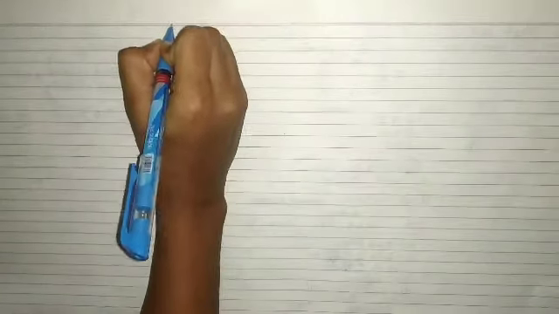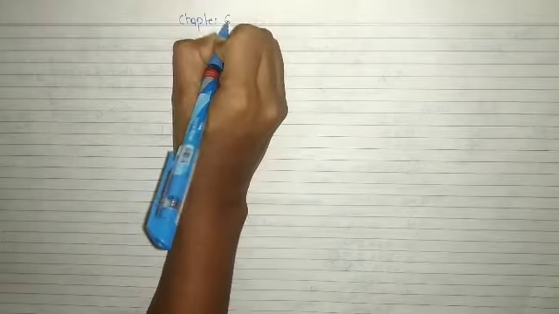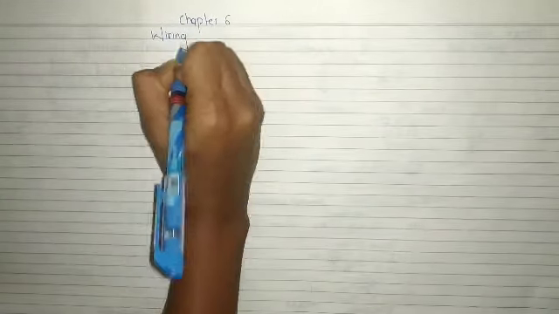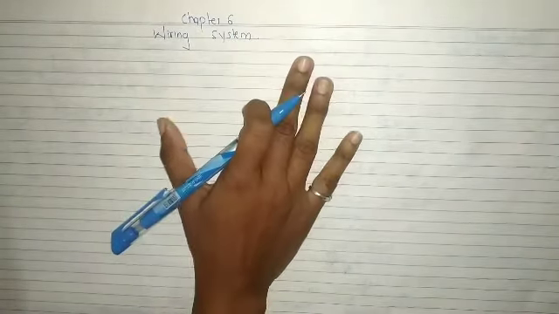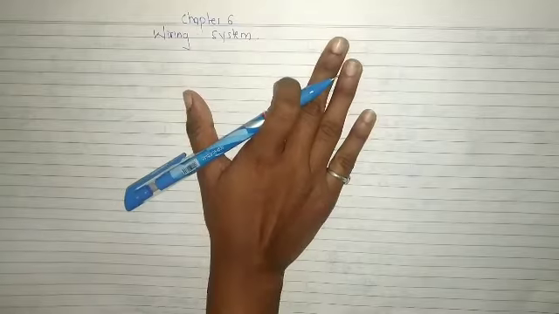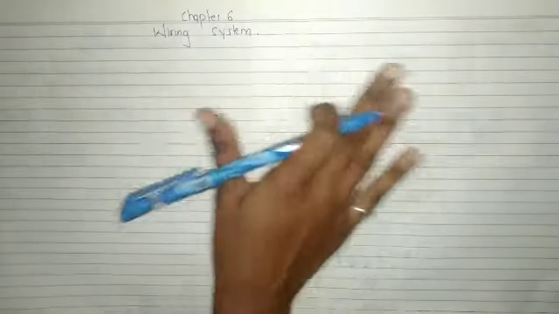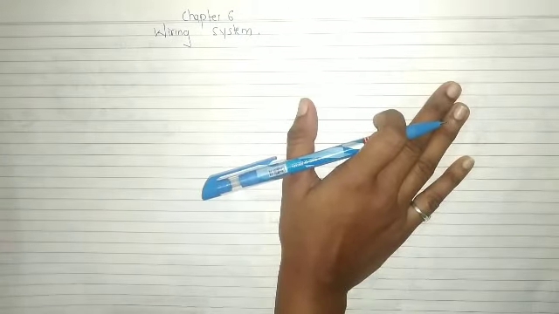Chapter 6, we'll start with chapter 6. So yeah, chapter 6 name is wiring system. In this chapter, wiring system, we'll learn the different types of wiring, how they are done and where they are used. We'll learn them one by one in this chapter.